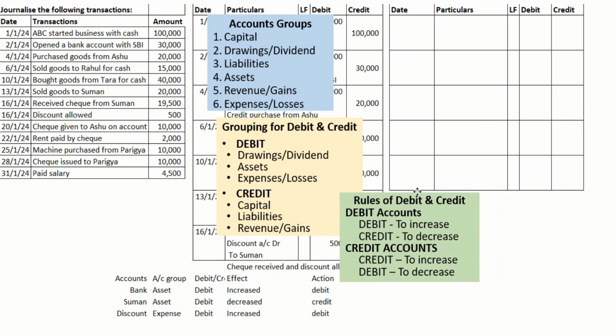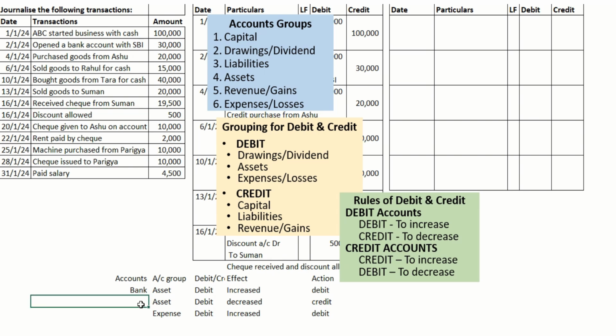Now what was the transaction? The transaction was check given to Ashu. Once we give the check to the party, our bank balance is getting decreased. So the first account is bank, and the second account is Ashu, to whom we are giving. Ashu was our creditor, a liability, because we purchased on credit.